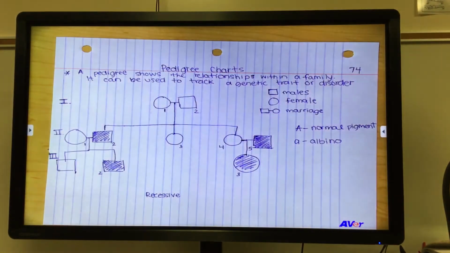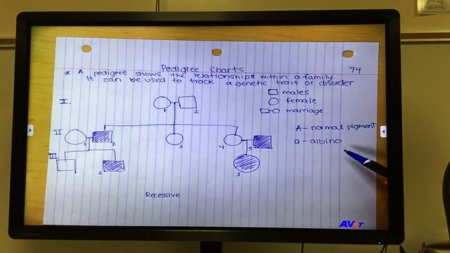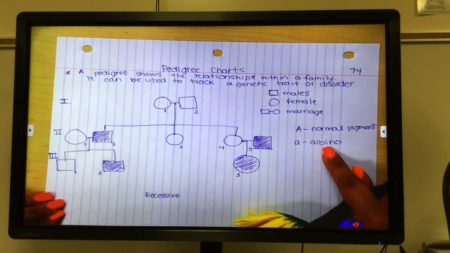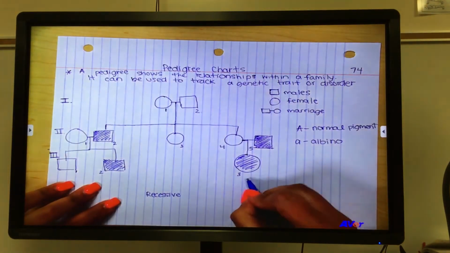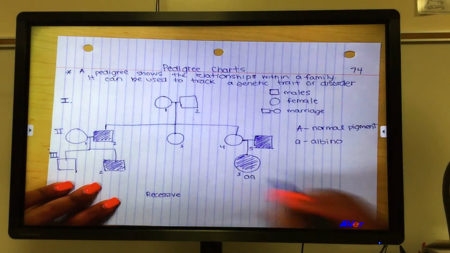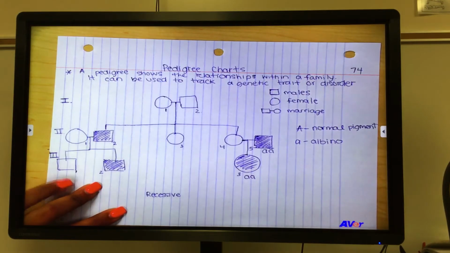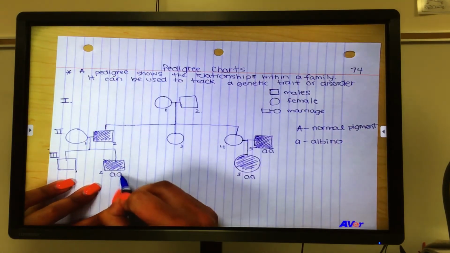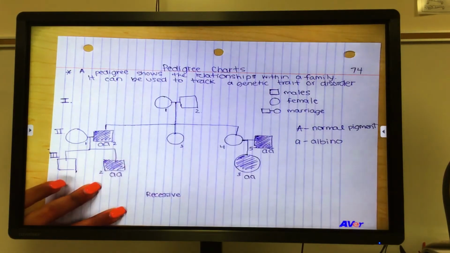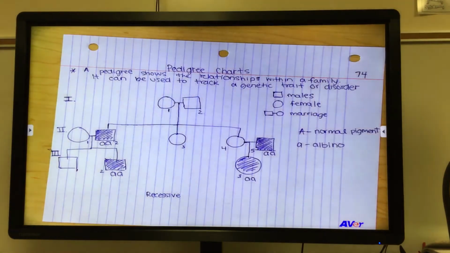Okay, so in order for them to be shaded, they must be homozygous recessive because it's a recessive trait. So that means this individual, we can label their genotype as little a, little a. This individual could be little a, little a, as well as this one and this one. So that's the easy part. We know that they had to be homozygous recessive in order for them to show up with the trait.